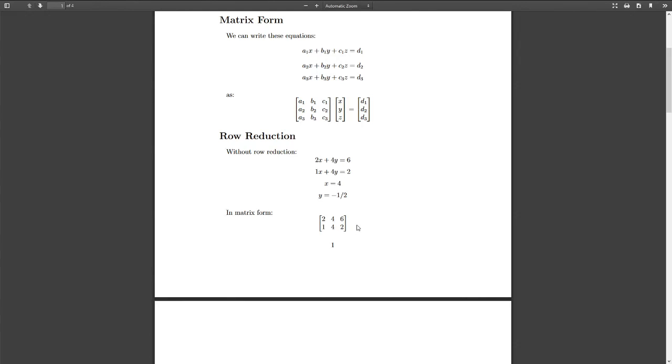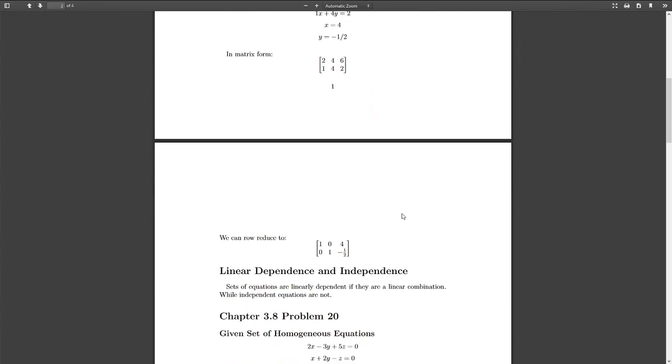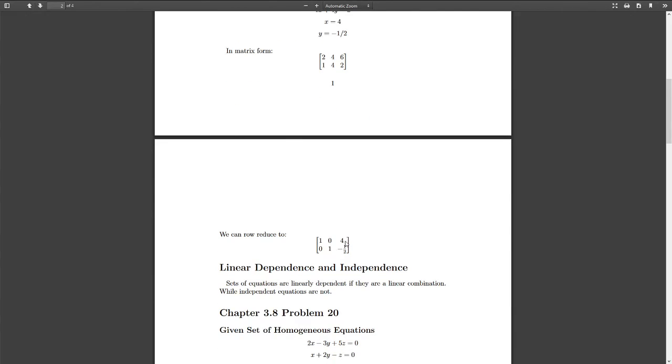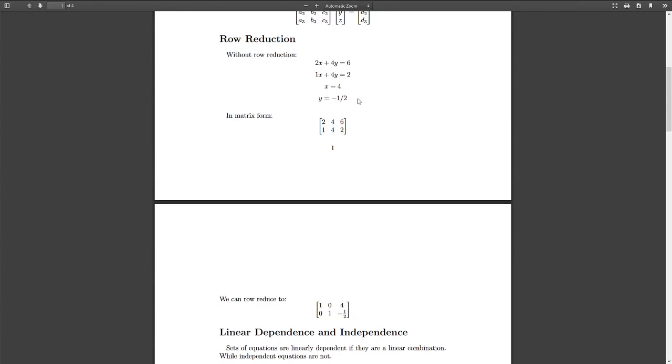And then row reduce. So what I did, I subtracted the first row by the second row, and then I subtracted the second row by the first row of what we got in the previous row reduction. And then lastly, I would divide the second row by 4, and then we'd get the following matrix, where we have 4 and negative 1/2, similar to what we got above.